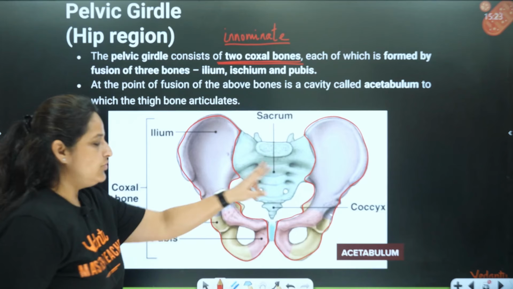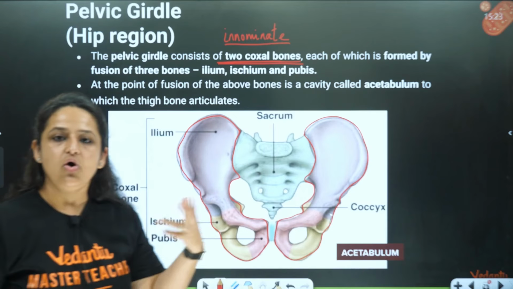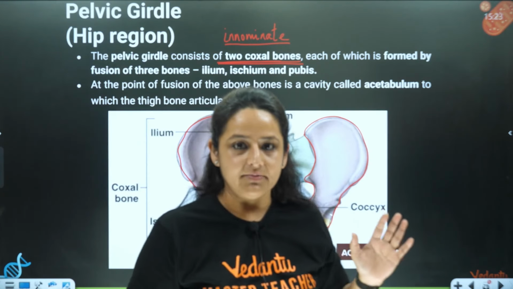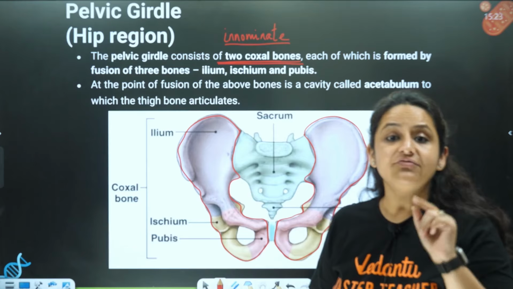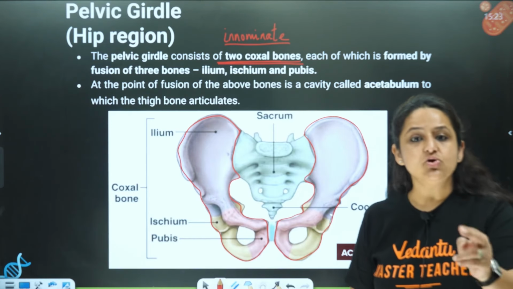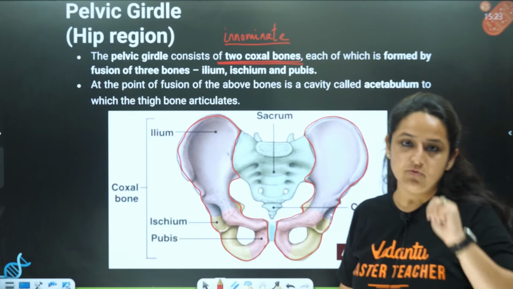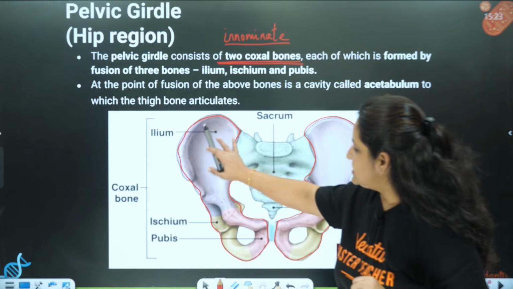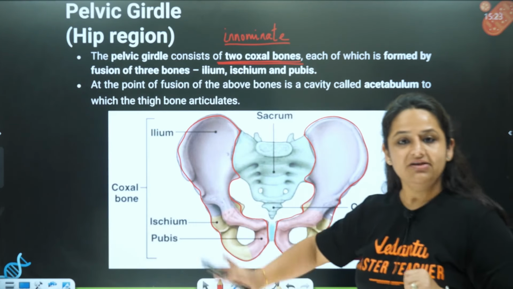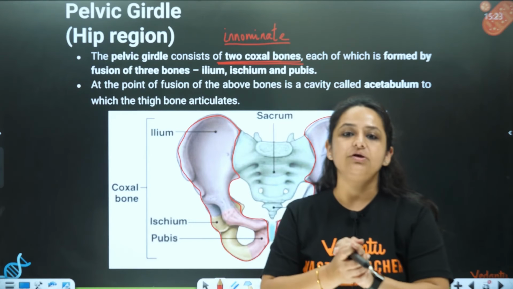Okay, so either you can call them coxal bones or you can also call them innominate bones. Now, each of these coxal bones is also formed by the fusion of 3 bones. So let's say this is the whole coxal bone. It itself is formed by the fusion of 3 bones.